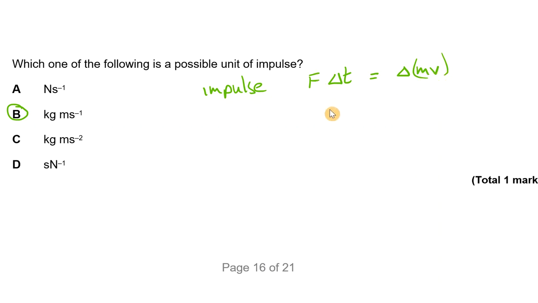So let's just put some units in here. So impulse is a Newton and a second, and mass is kilograms, velocity is meters per second, so it's also a kilogram meters per second. So it's not that, because that's newtons per second, not newton seconds. There we have the correct one, kilogram meters per second.